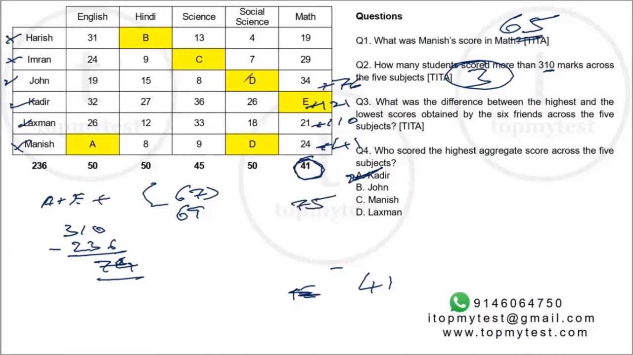Here the highest is 50 plus 26, 76. Here the highest is 45 plus 36, 81. Here the highest is 50 plus 27, 77. And here the highest is 50 plus 32, 82. So the highest across all the subjects is 82. Lowest across all the subjects is 41. Difference is 82 minus 41, which is again 41.